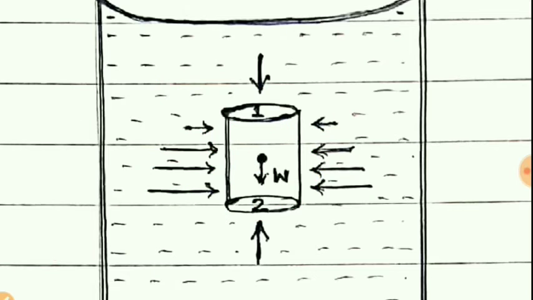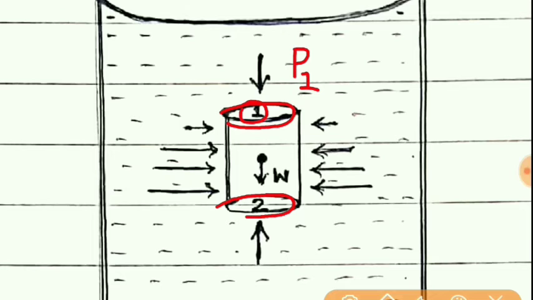Now on this surface, surface 1, let the pressure acting be P1, and at the surface at the bottom, that is number 2, the pressure acting is, suppose, P2. We know that pressure is force per unit area.